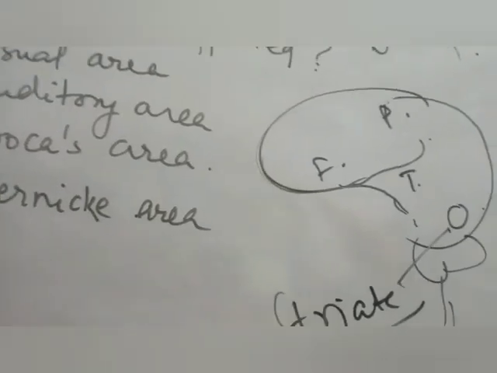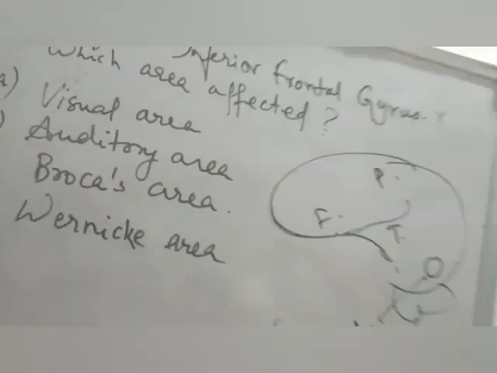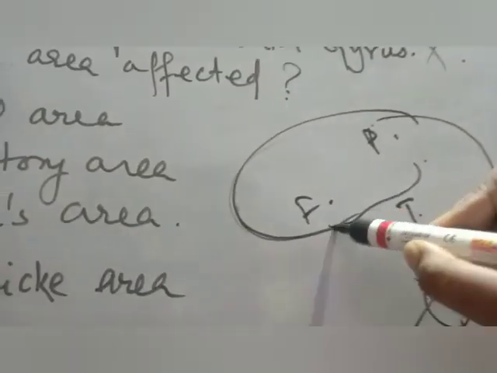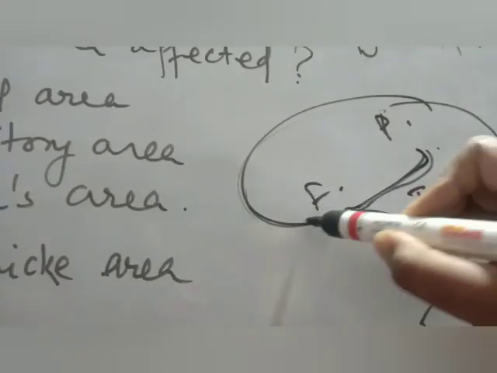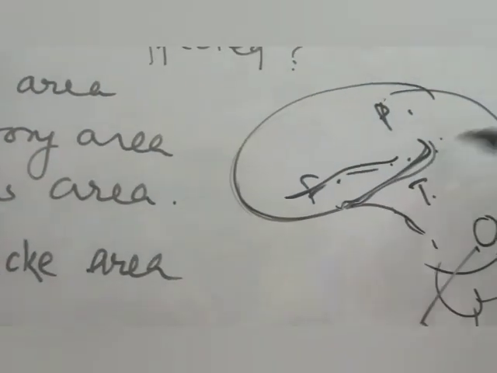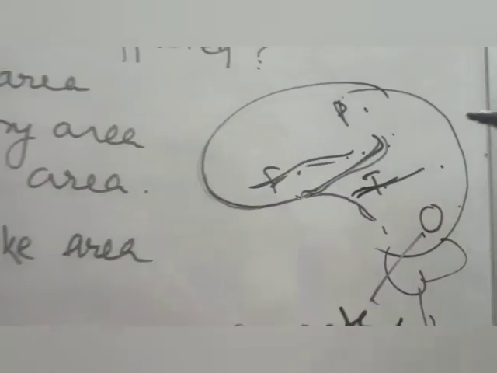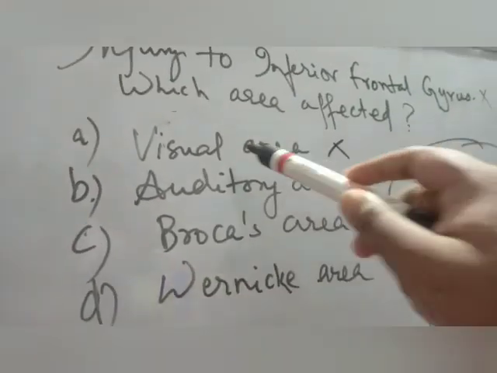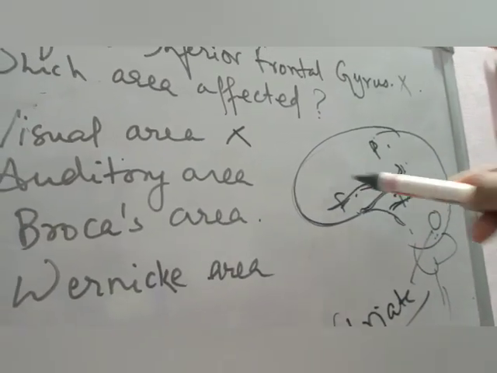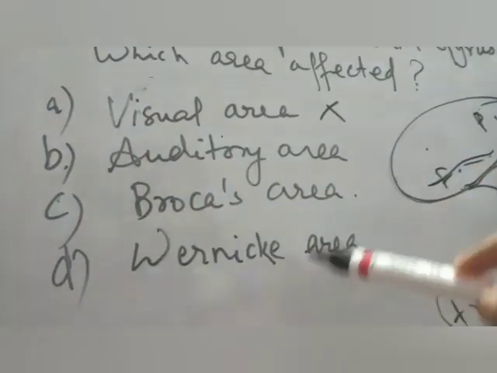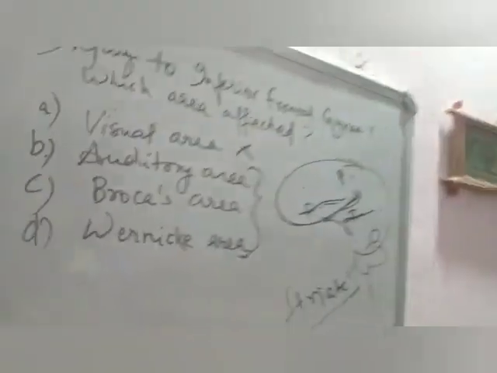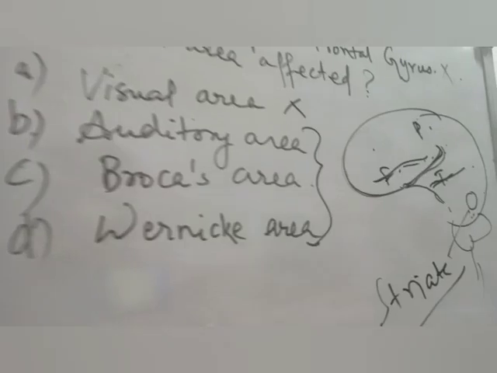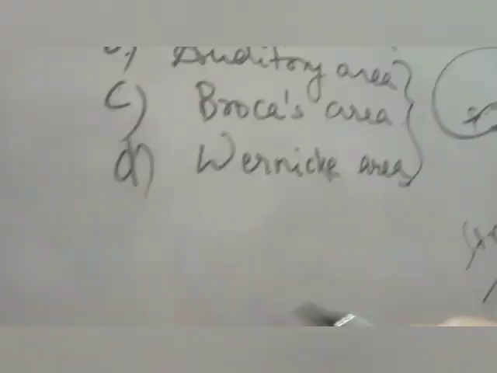Anyway, coming to our question, inferior frontal gyrus, which area will be affected? So first thing is that this is the line which divides this one. Here there is an inferior frontal gyrus, somewhere here. And here there will be something called a superior temporal gyrus. Now all of you must be knowing that visual area is not the answer. Why will visual area be related to here? So now auditory area, Broca's area and Wernicke's area. This is purely something with no concept in it. You have to learn it. So I'll tell you this thing.